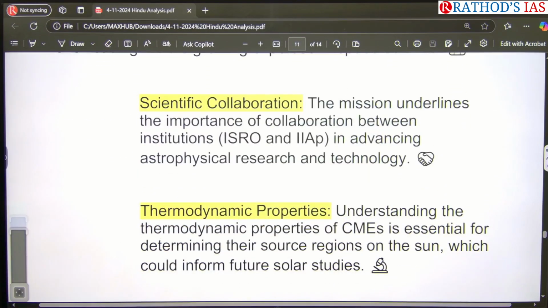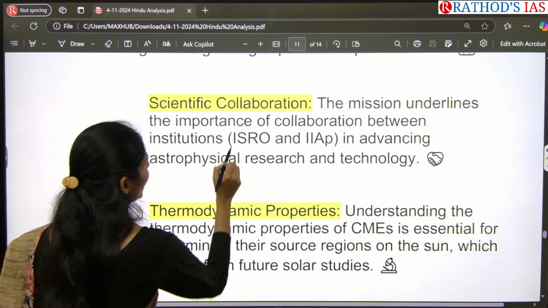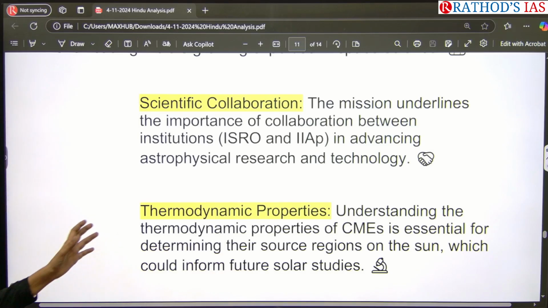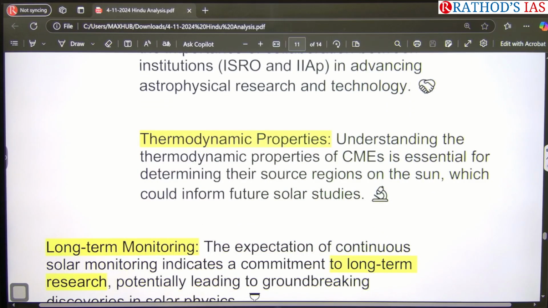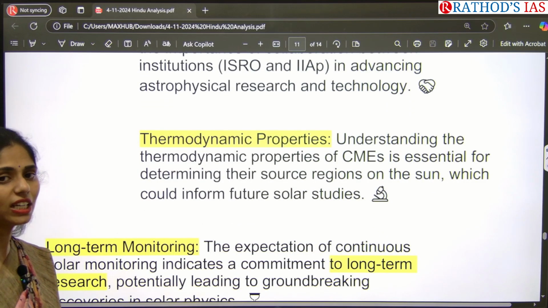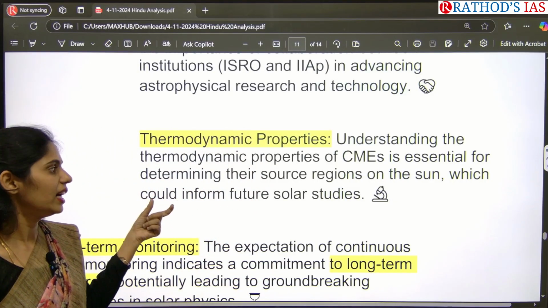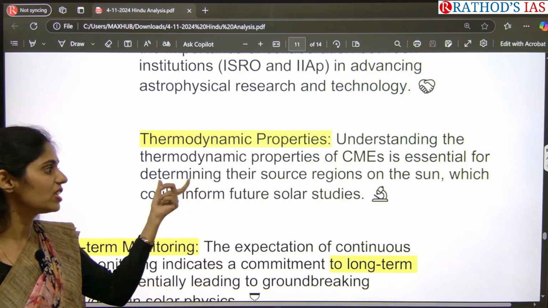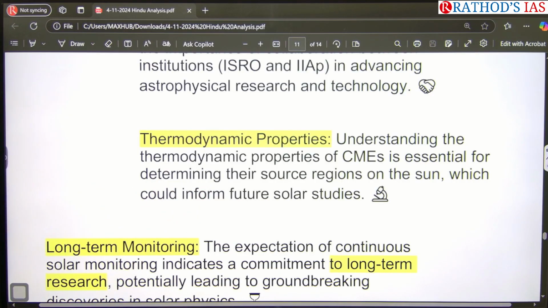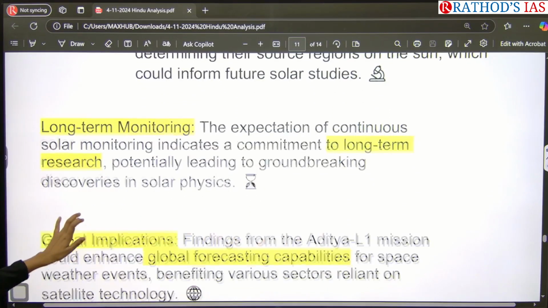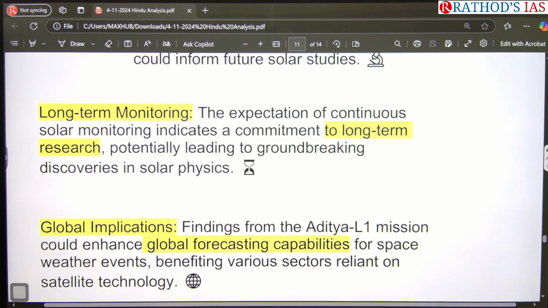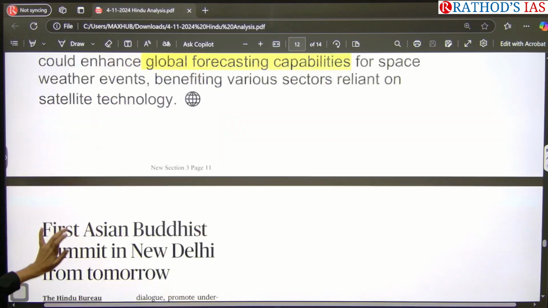We can also collaborate with others like ISRO and AIAP, so that we can go for astrophysics research as well as technology. We can even understand thermodynamic properties, like how much heat is coming from this coronal mass ejection, so that we can determine the source regions of the Sun where it is getting that much heat. And when we have this kind of data, we can go for long-term monitoring of this research in the solar physics region.